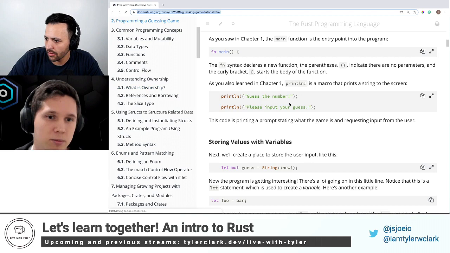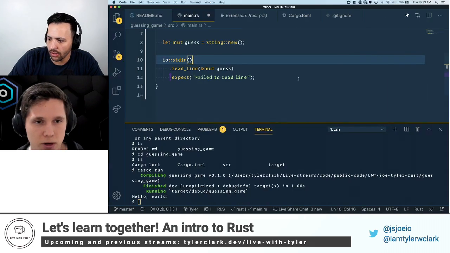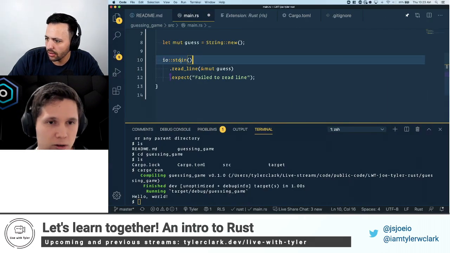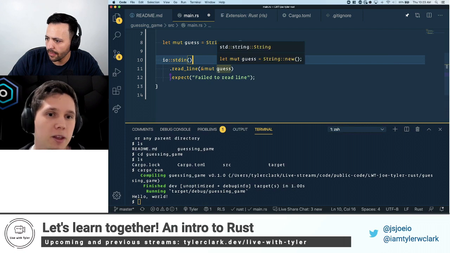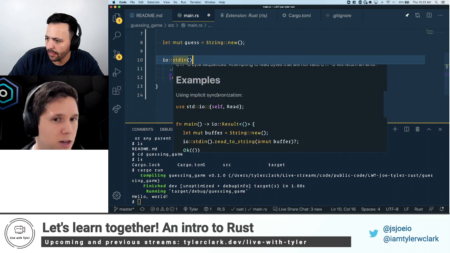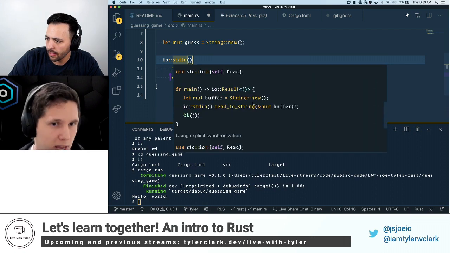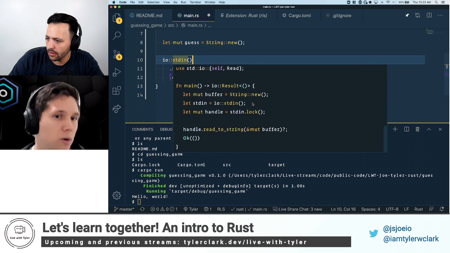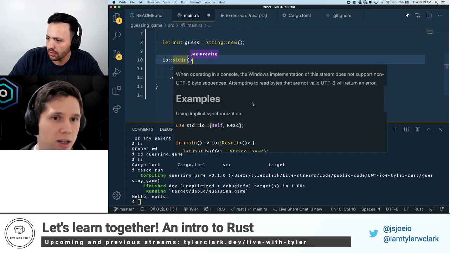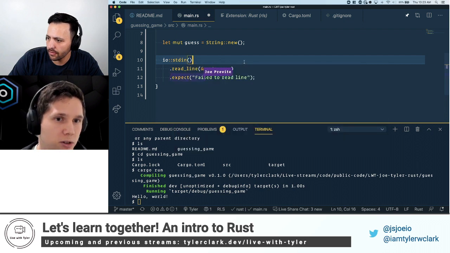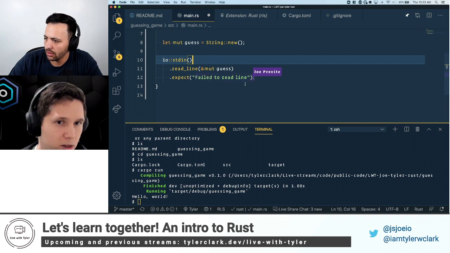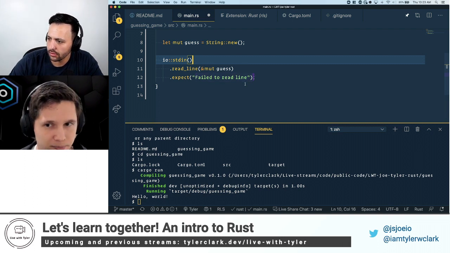We're getting a little bit ahead, we're going to talk about match statements farther down in our program. But Result is essentially like an enum. It can either be Ok or Err, Ok meaning it was successful, and Err meaning something went wrong. Because of that, we're doing this shorthand error handling where we call .expect. If we get an error, we're going to print this to the console: failed to read line.